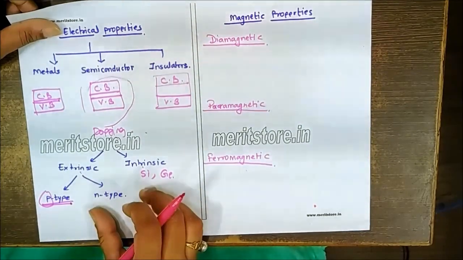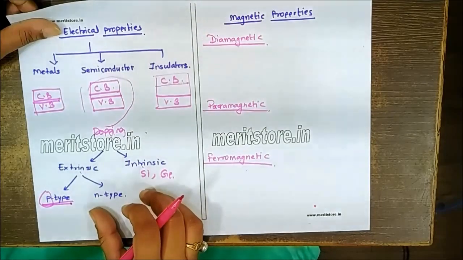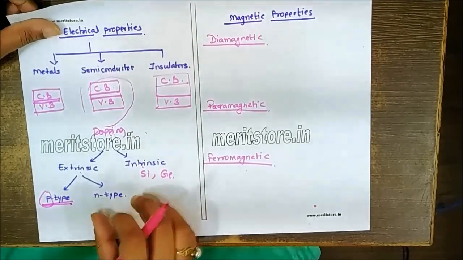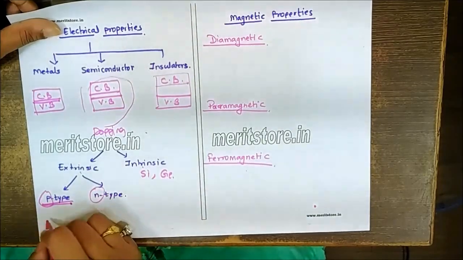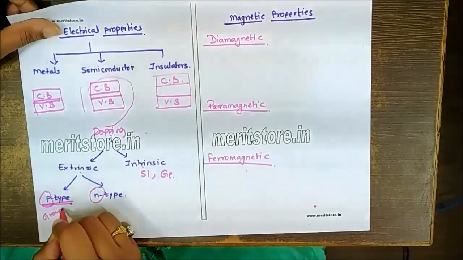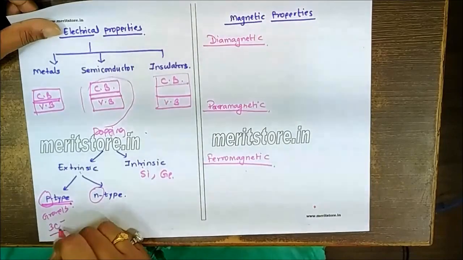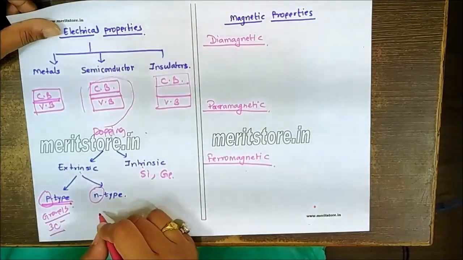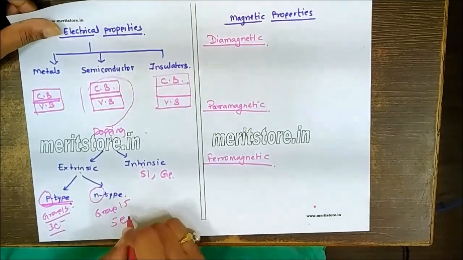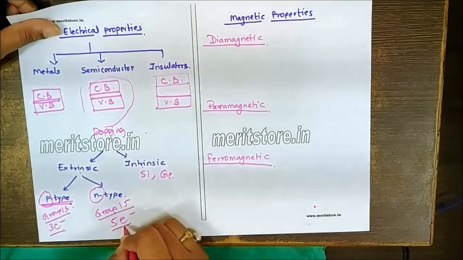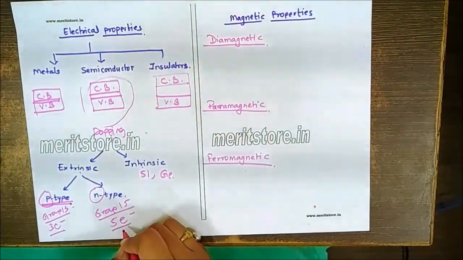While in case of N-type, the higher group elements are selected so that they will behave like negatively charged particles. So we call this N-type. For the P-type, impurities are generally selected from group 13, having 3 electrons in the outermost shell. While for the N-type, group 15 elements containing 5 electrons in the outermost shell are generally selected.